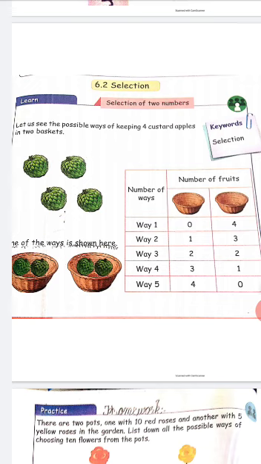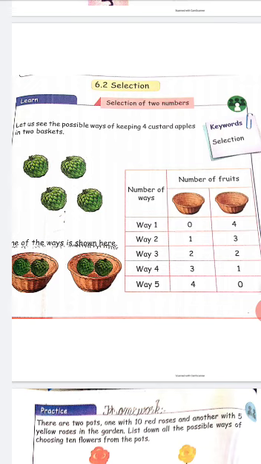Let us see the possible ways of keeping 4 custard apples in 2 baskets. See the picture. There are 4 custard apples and 2 baskets. You have to keep the 4 custard apples in 2 baskets. You have to find how many ways there are in this type of question. You have to select the ways. See, one way is given.